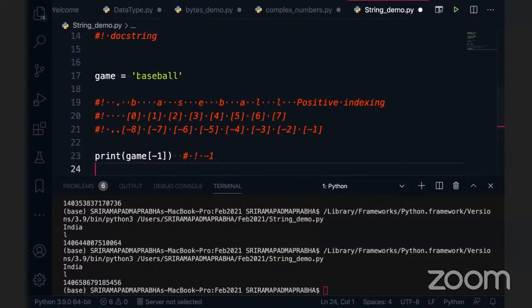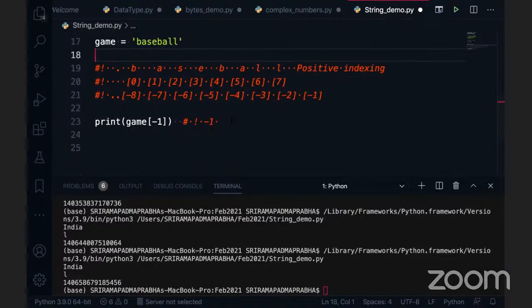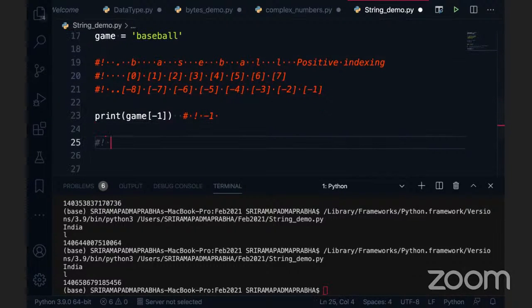I want to print ball from the baseball. Is it possible? I want to print a ball from the baseball. How to print? So here, this is called indexing. We talked about the concept called indexing here. This is done. Now I'm going to talk about a concept called slicing. What is slicing?